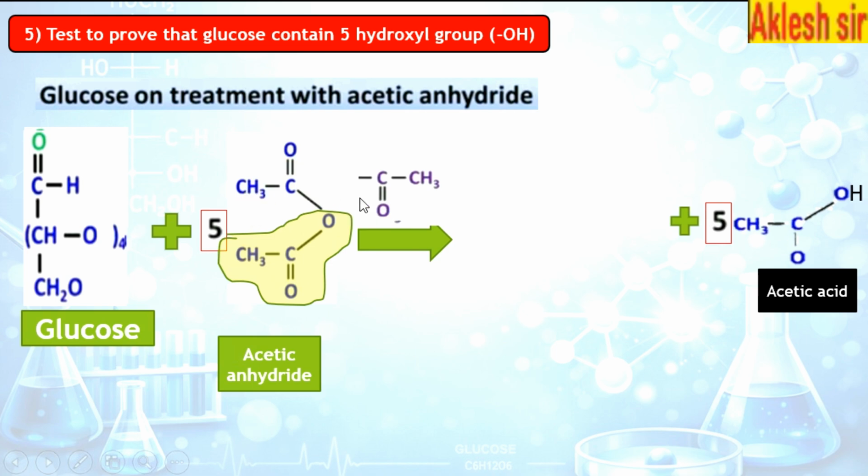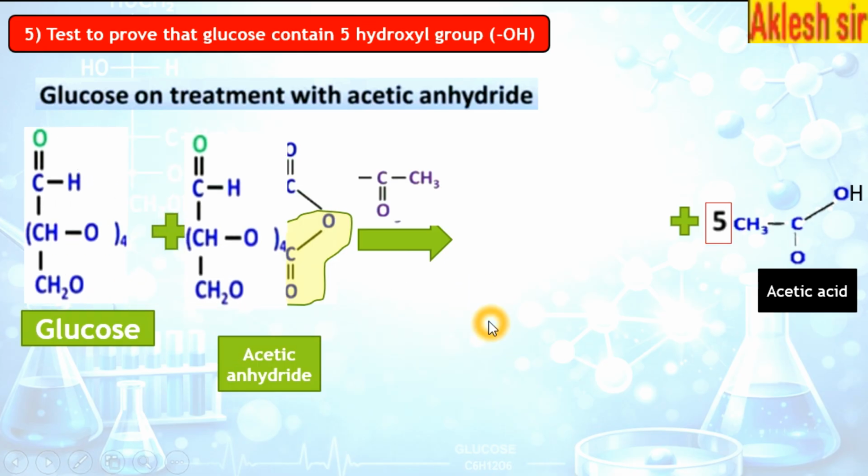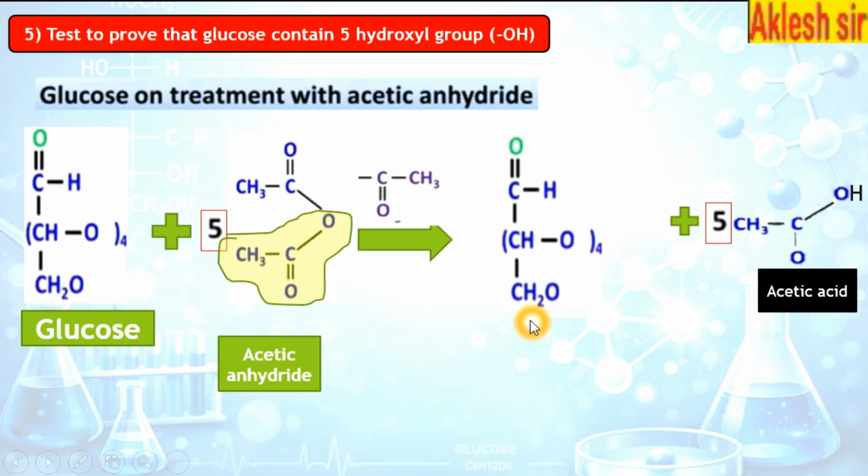Out of these 5 CH3 C double bond O, 4 will go here and 1 molecule will attach here, where the H is already removed to give acetic acid. So 4 molecules here and 1 molecule here. This will go and attach to the below part.